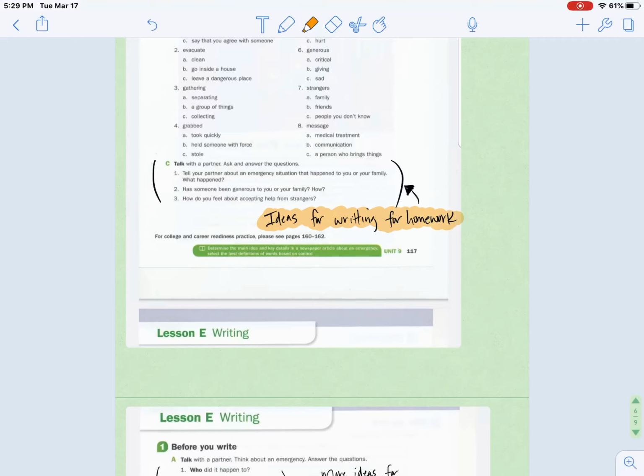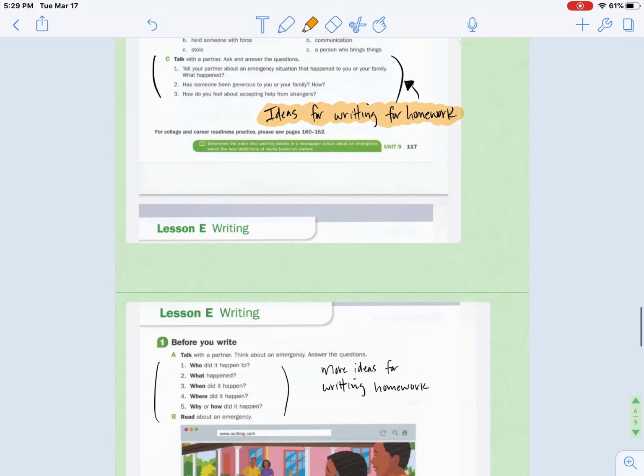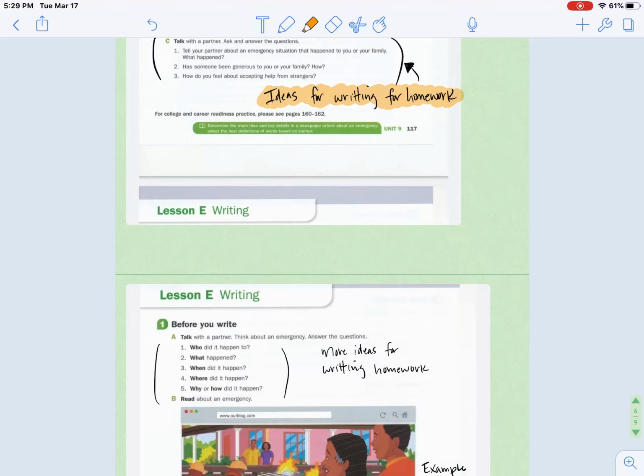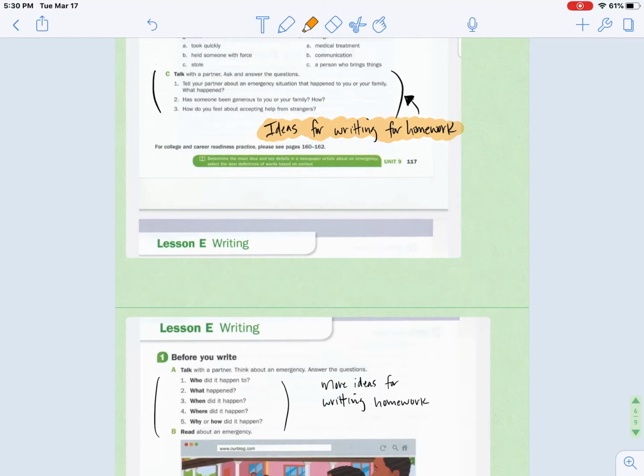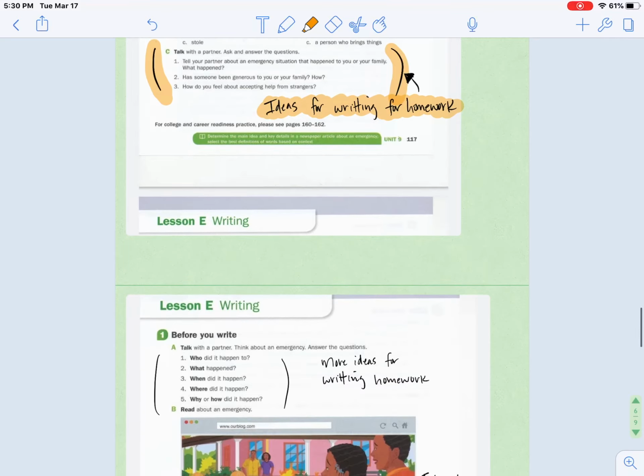of the homework. So the writing part of the homework is actually down here where it says Lesson E writing. And I just want you guys to use these ideas. Right here it says talk with a partner, ask and answer the questions. You don't actually have to talk to your partner. We will be kind of brainstorming for our writing homework, but there's a few questions that you can answer to help you with the writing.